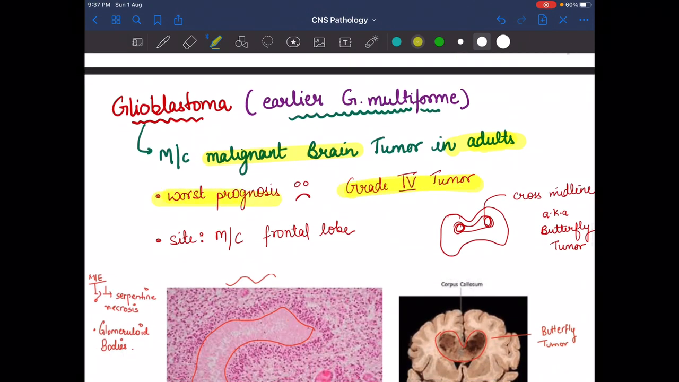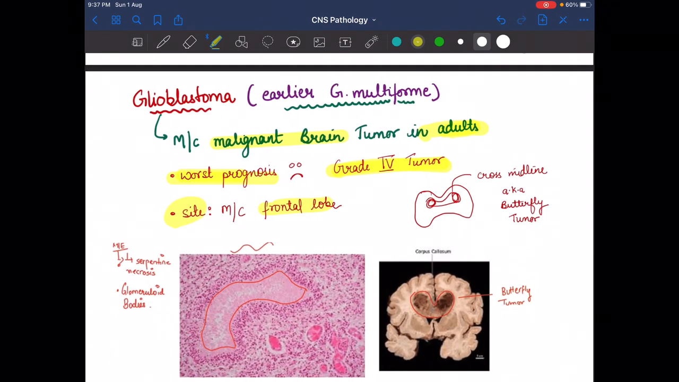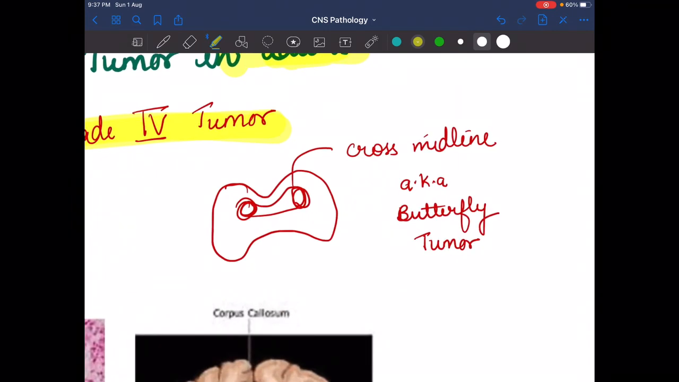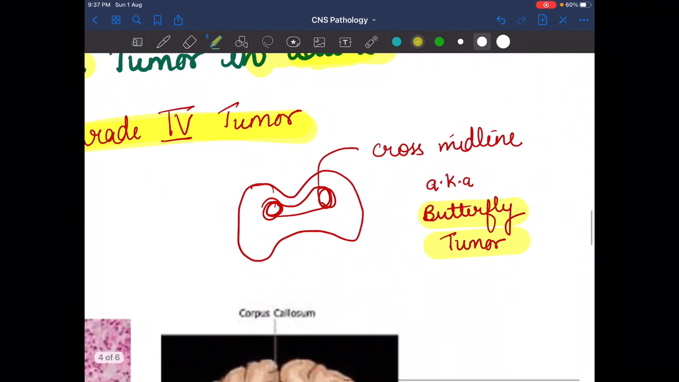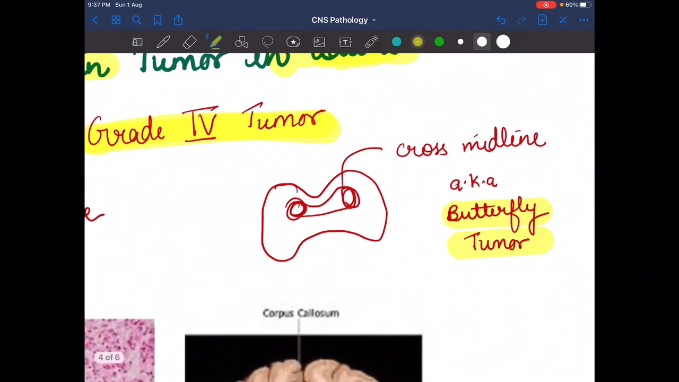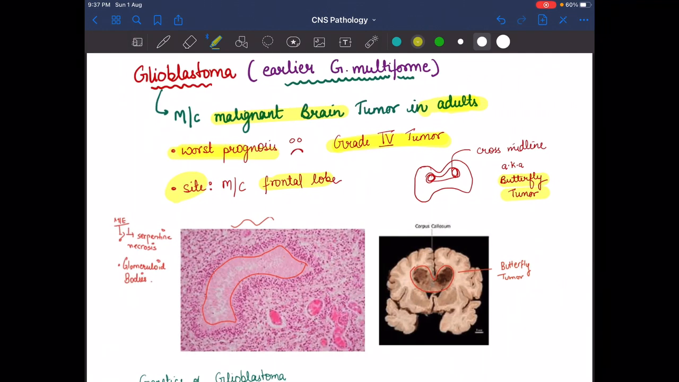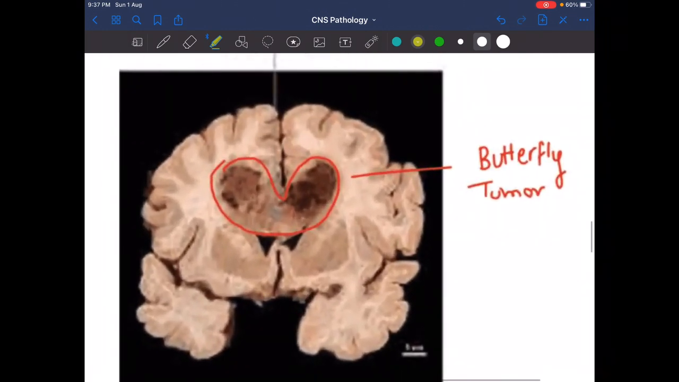Now glioblastoma has the worst prognosis because it is a grade 4 tumor. The most common site is the frontal lobe. Basically in glioblastoma the tumor crosses the midline, which is also known as a butterfly tumor. So butterfly tumor is seen in glioblastoma because the tumor crosses the midline.